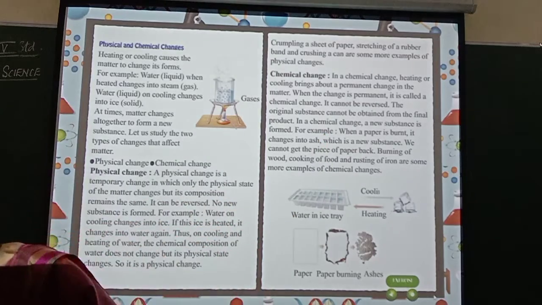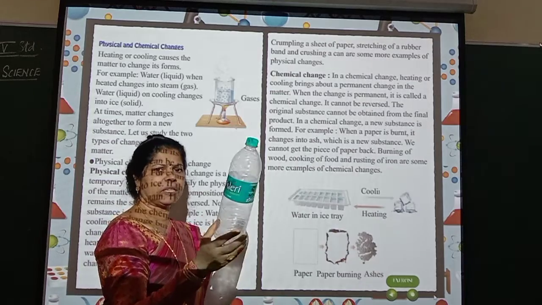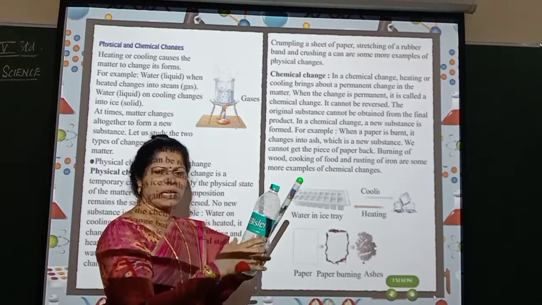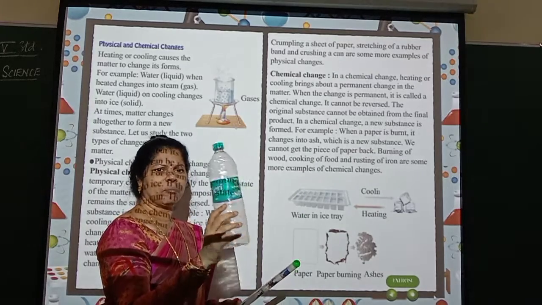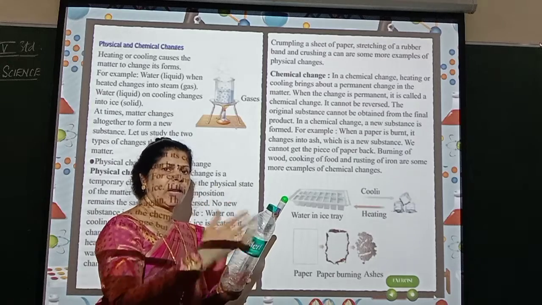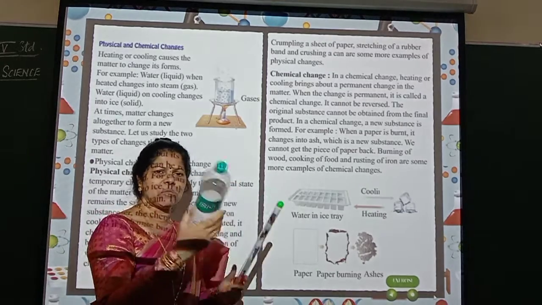Now for example, this is a bottle. If I just heat it, what happens? This will totally get melted. No? It gets melted. It will never be the shape of the bottle. And what happened to that? It is completely changed. It becomes black. And it melts. First it melts like liquid and then it becomes solid.